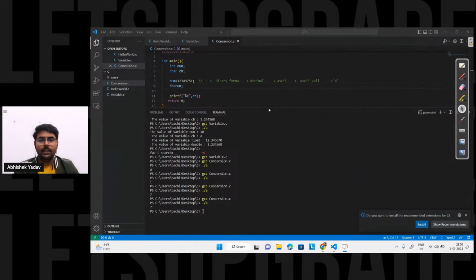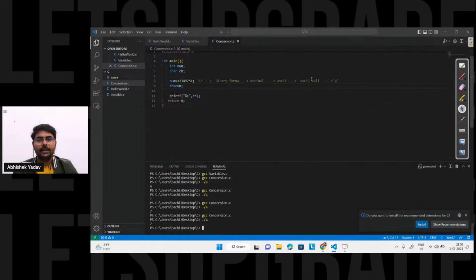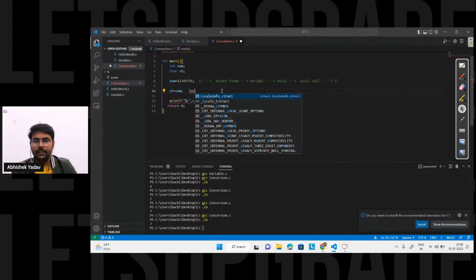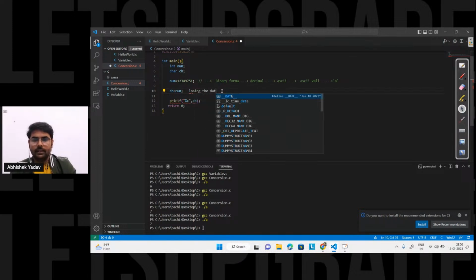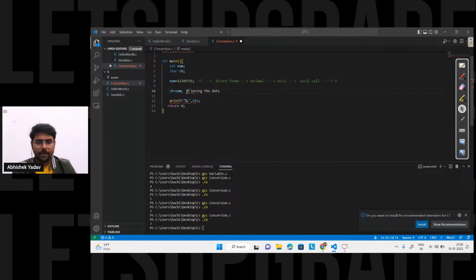Okay. So here you can see what we are having. If you observe carefully, we are losing the data here. So again, the important key point from this example is what?